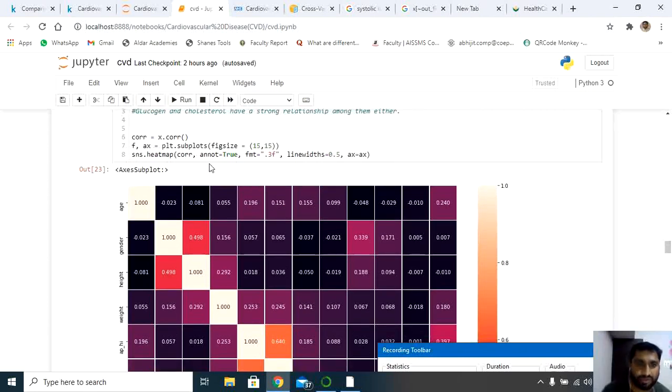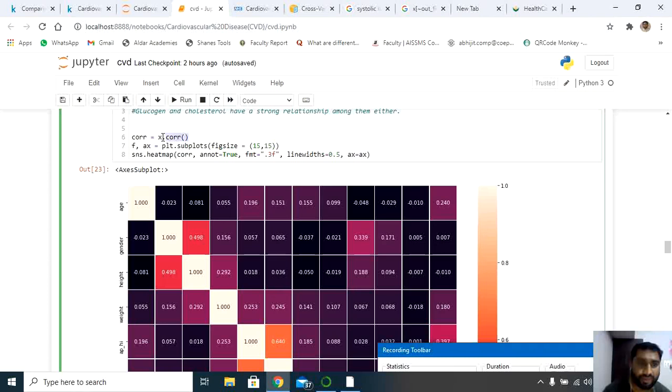For correlation, I generally use a heat map to correlate the features with the dependent value. It also helps us check how the features, or independent data, are correlated with each other. So this is the correlation graph. You can use this corr method.